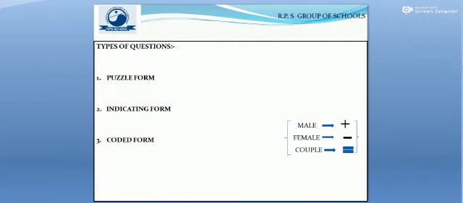Now on the same slide, on the right hand side, there are some signs you need to understand. The male is denoted by the plus sign. The female is represented by the minus sign. And if they are a married couple, they are represented by a double sign. You need to remember these signs and keep them in your mind always, because that is how you are going to establish relationships among the different members given.